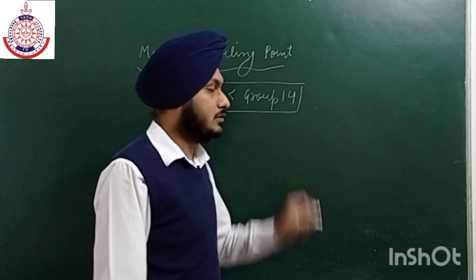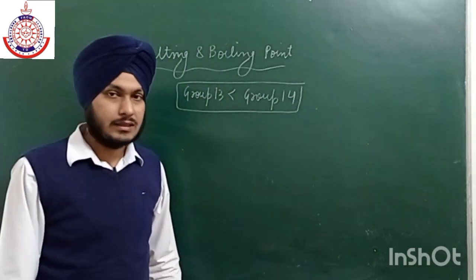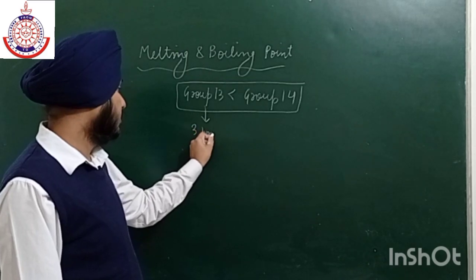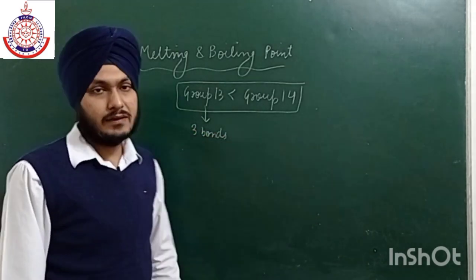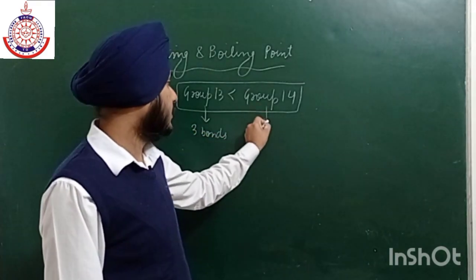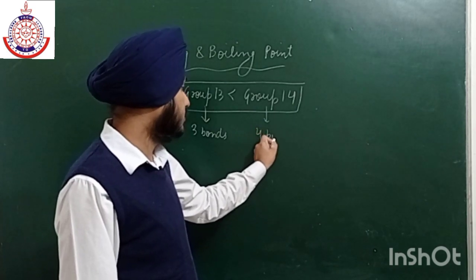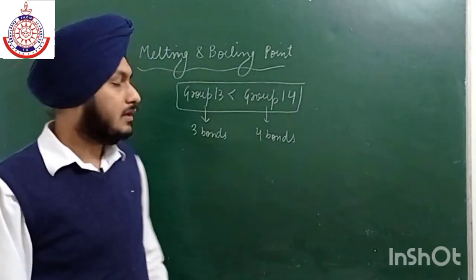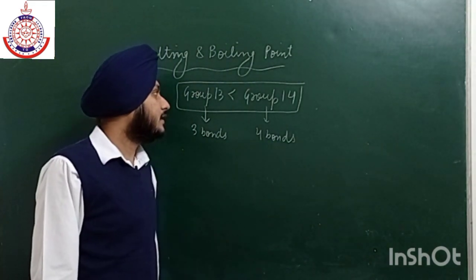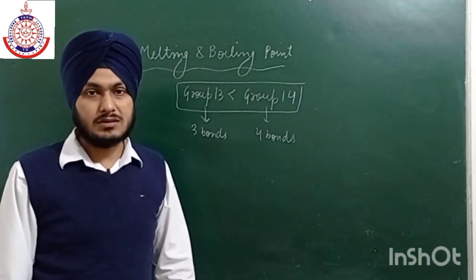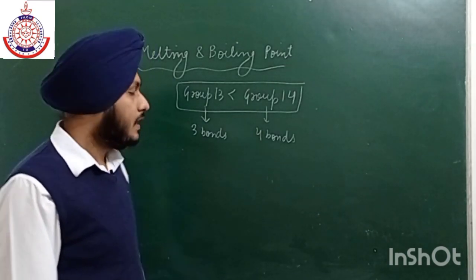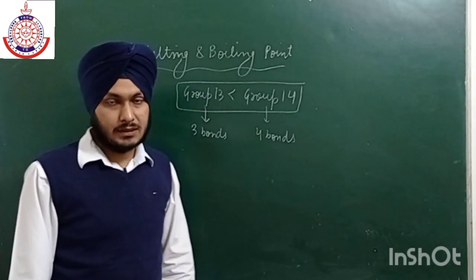formation of 4 bonds as compared to group number 13 elements. Okay, in group number 13 elements 3 bonds are formed, as they have 3 valence electrons, but group number 14 elements have a tendency to form 4 bonds with some other atom. Is it clear? So this is the main reason that they have a tendency to form 4 bonds. That is why their melting and boiling point is high as compared to the group number 13 elements.